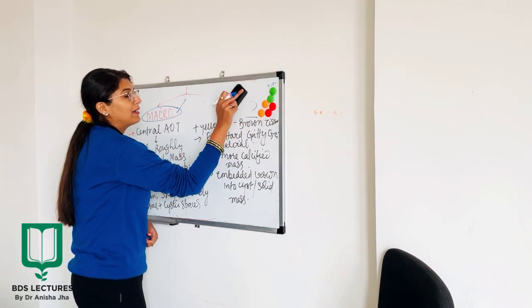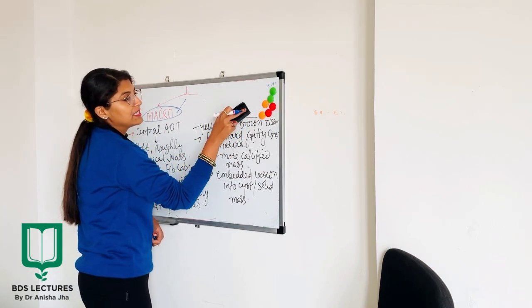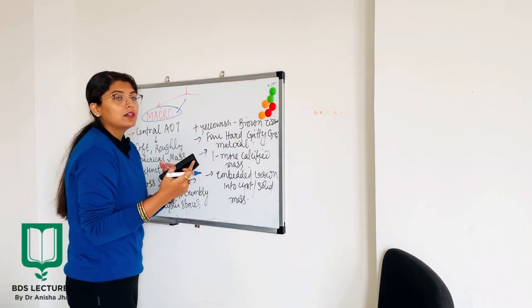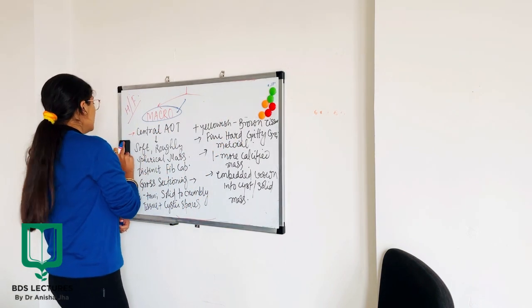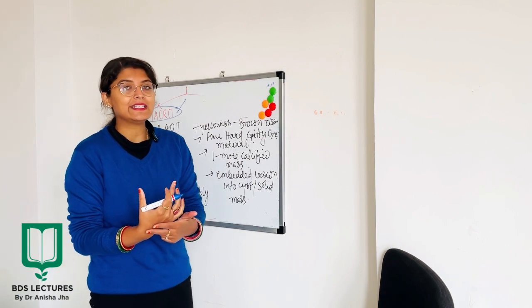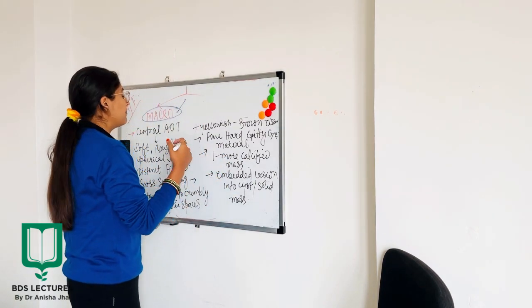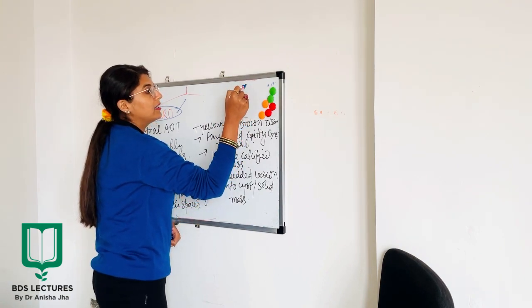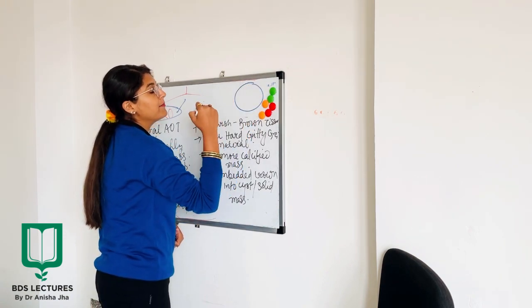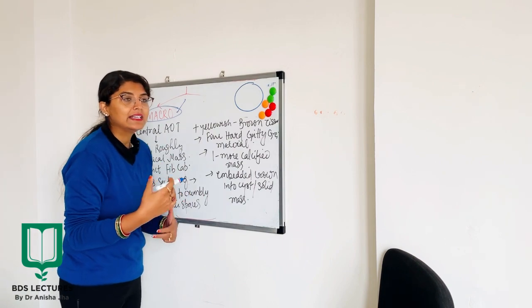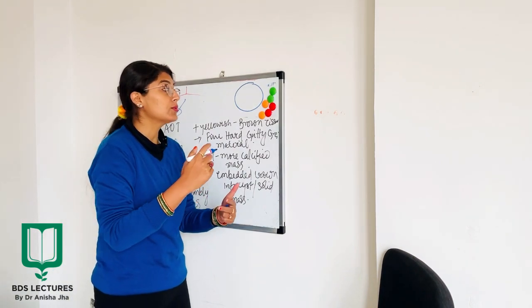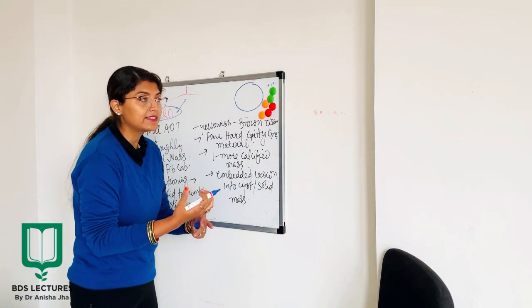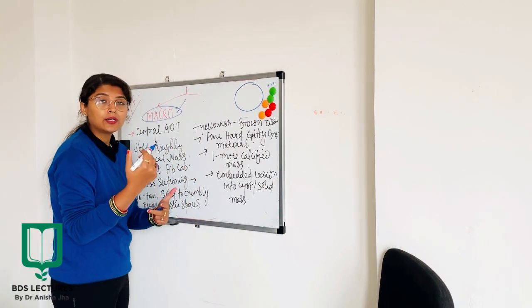That means macroscopically, whenever you see a patient of AOT, what will the histology be if it is examined macroscopically? If we get an AOT tumor, what will its appearance, its clinical presentation, its histological presentation be like? Now we are going to study that.